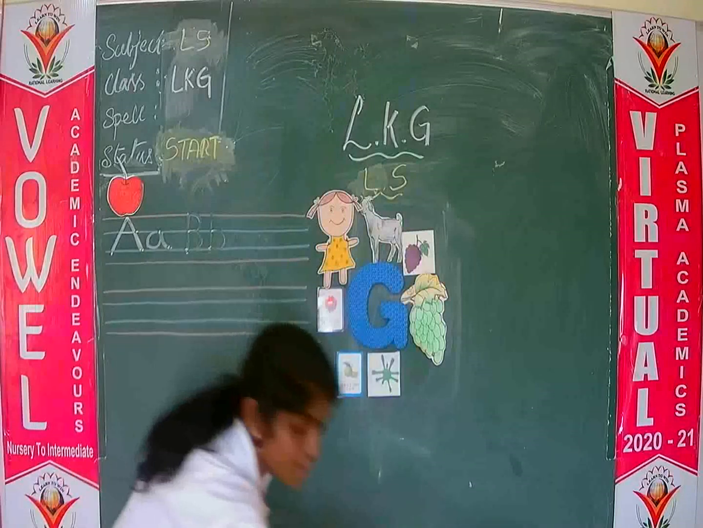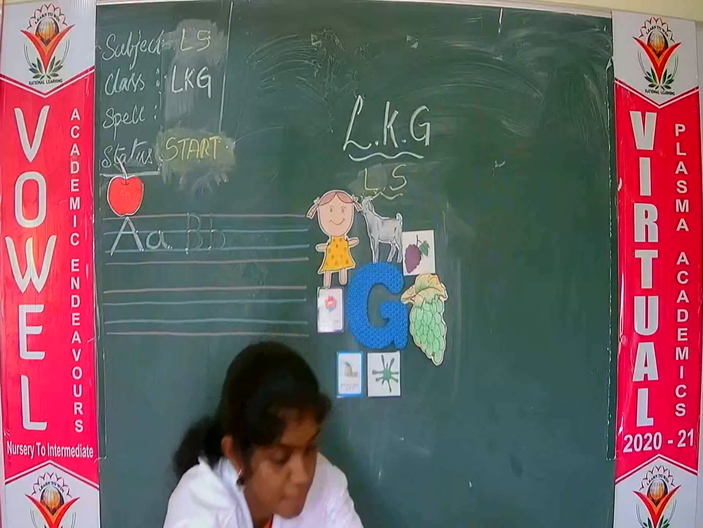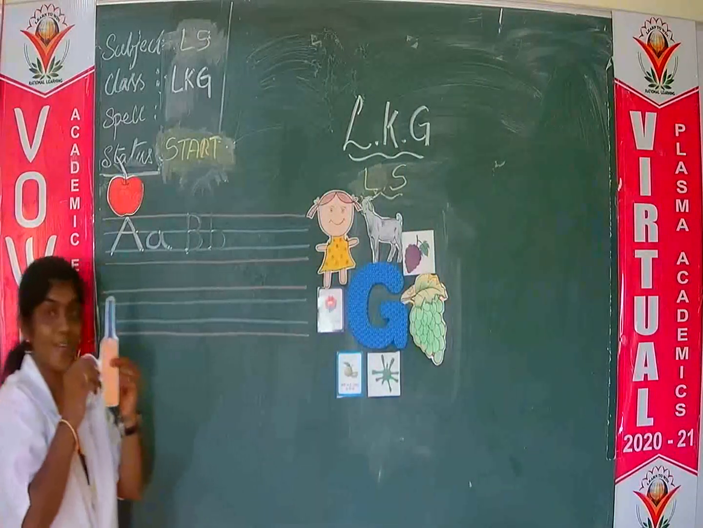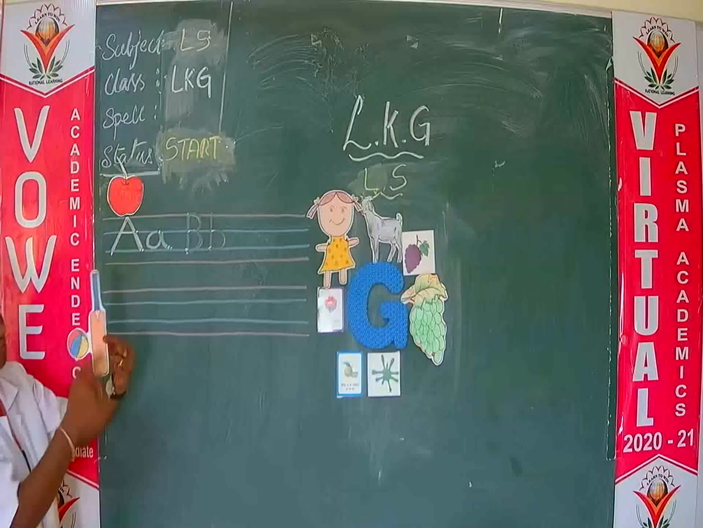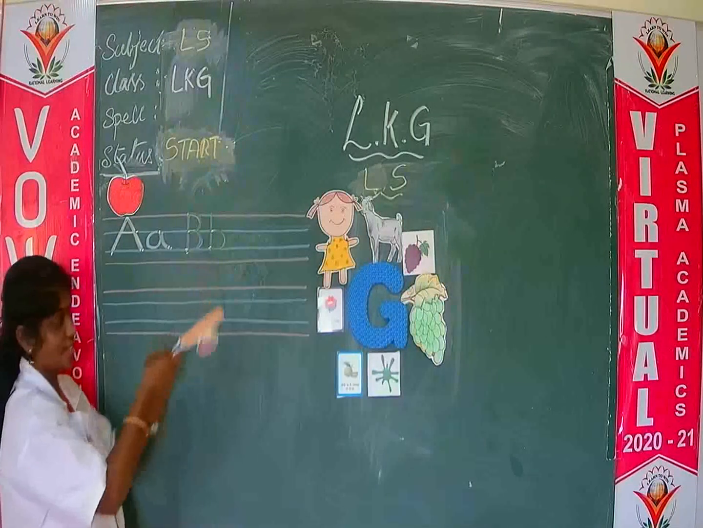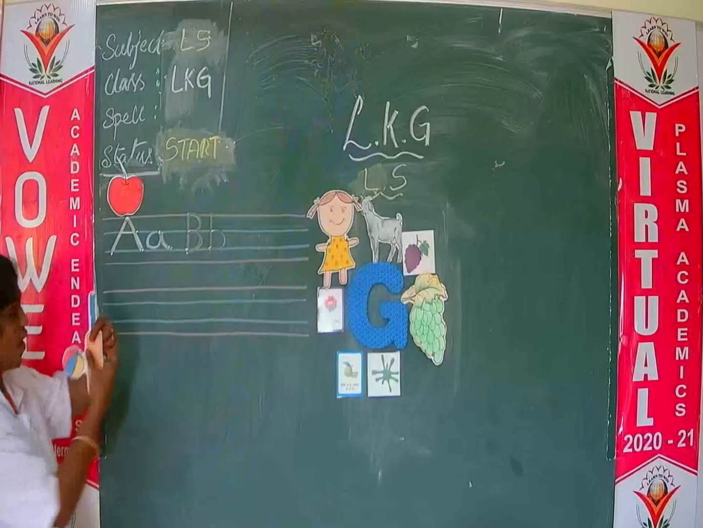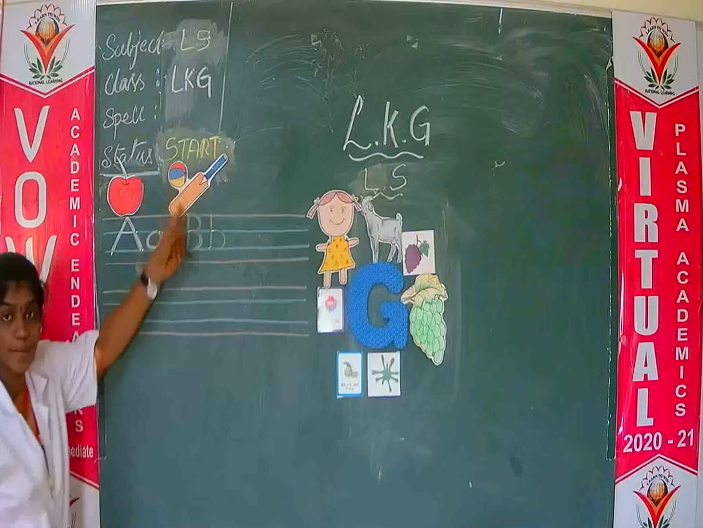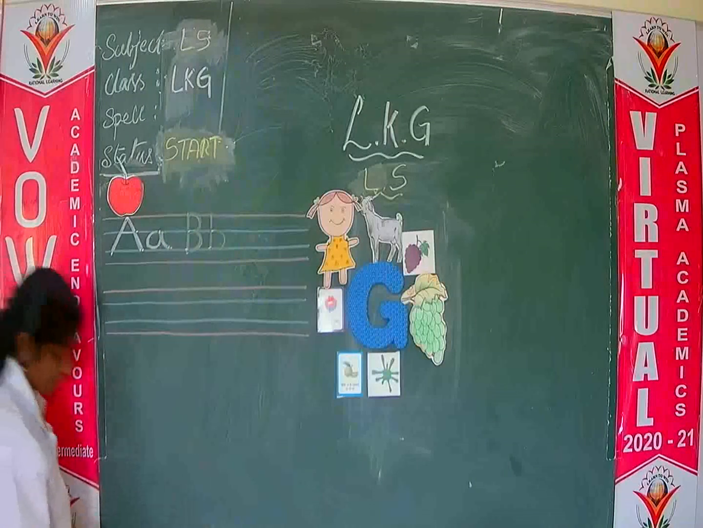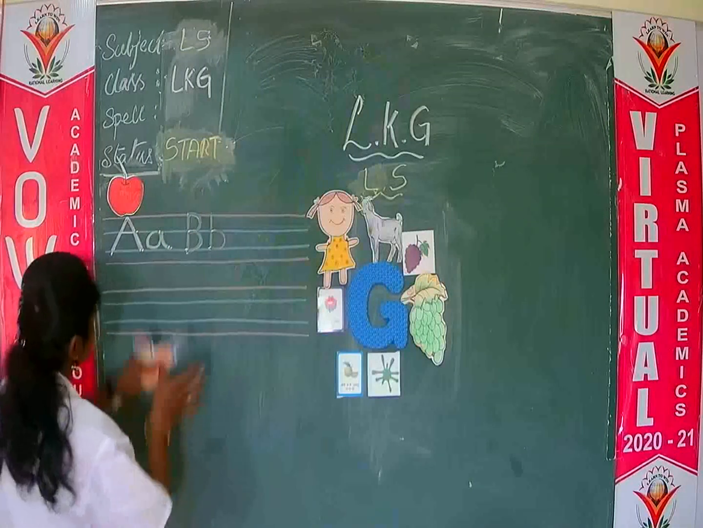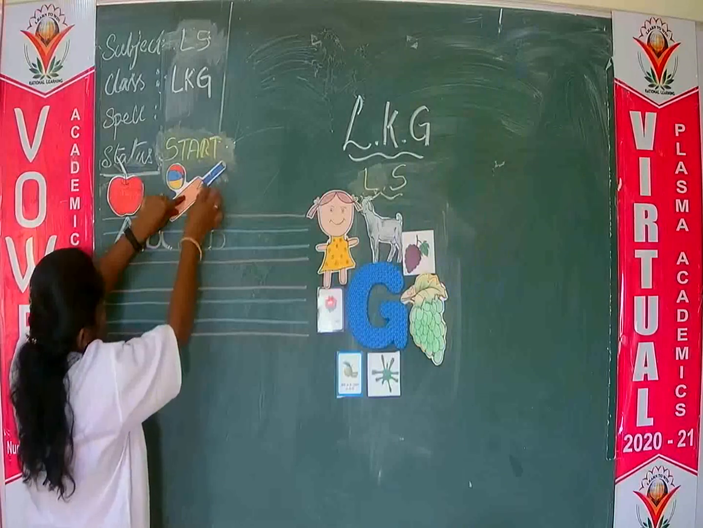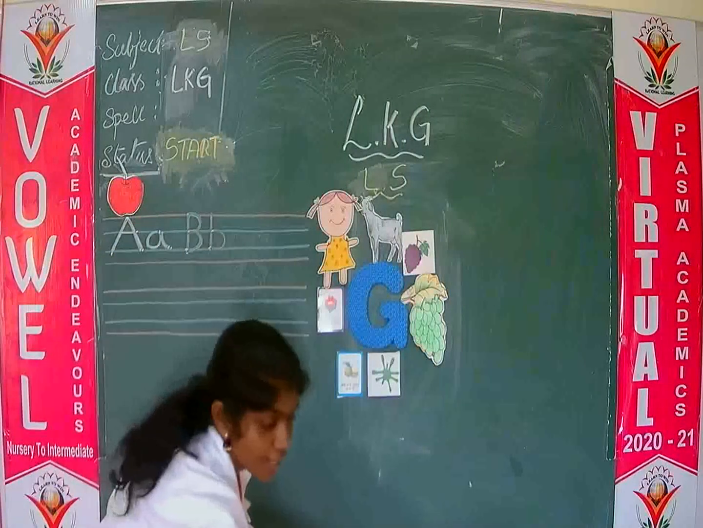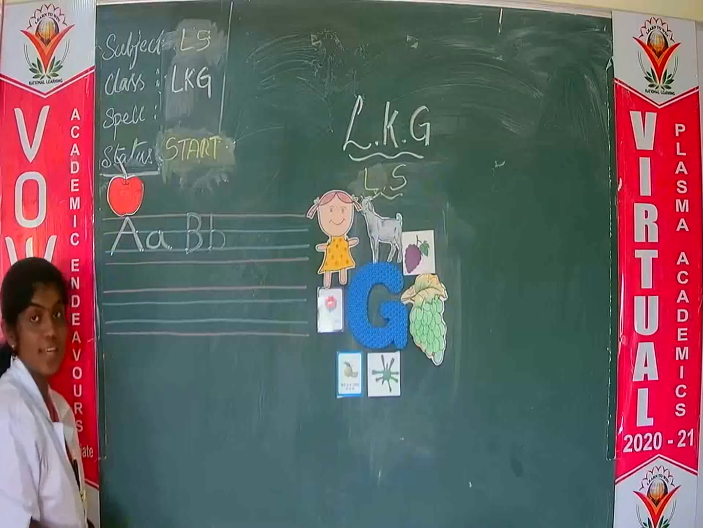Capital B and small b. B, b, bat. B, b, ball. A, B finish. A, B after which letter? A, B after letter C.